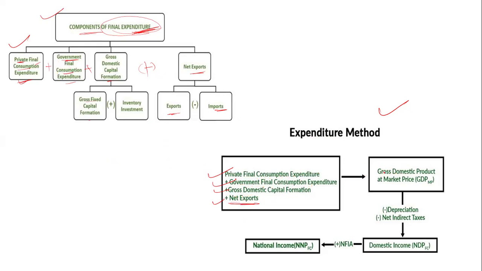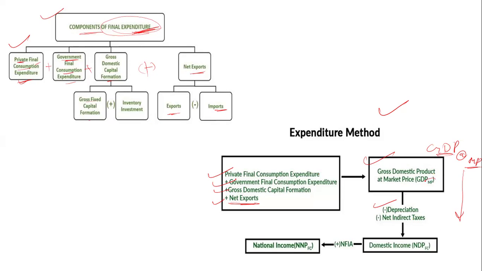After that we get the gross domestic product at market price, that is GDP at market price. Then we convert it to NDP, net domestic product. For converting gross domestic product to net domestic product, we deduct the depreciation.